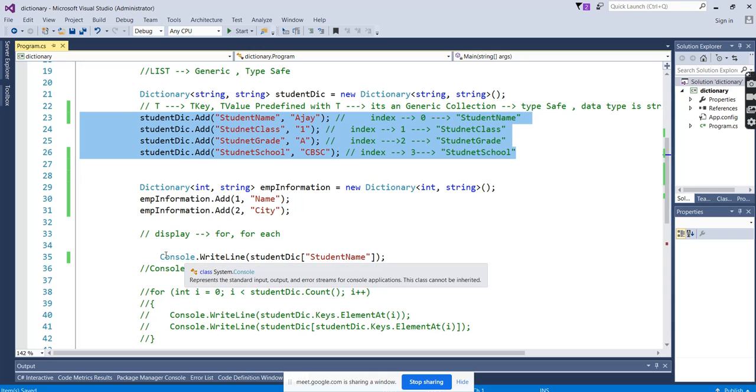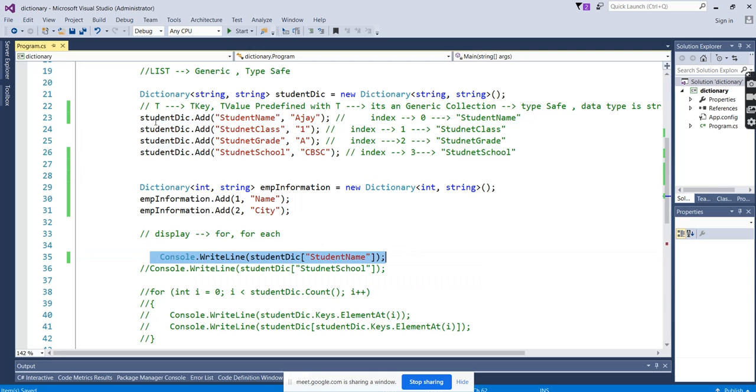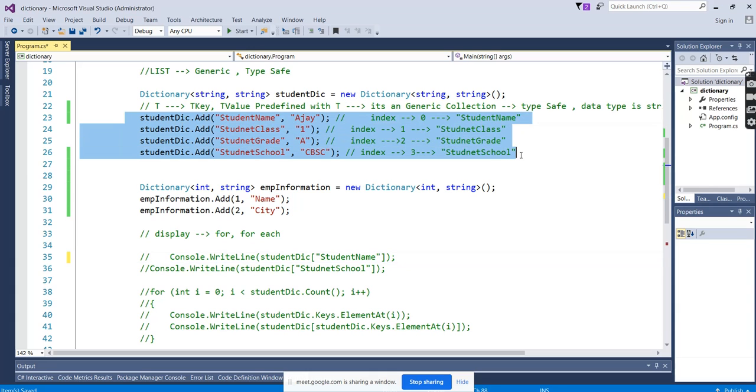I don't want to write them one by one like this. If I have hundreds of keys in the dictionary, I cannot keep on writing one by one. I need to go for the looping concepts. Here comes the question: I want to go for looping, but the indexes are not numbers.